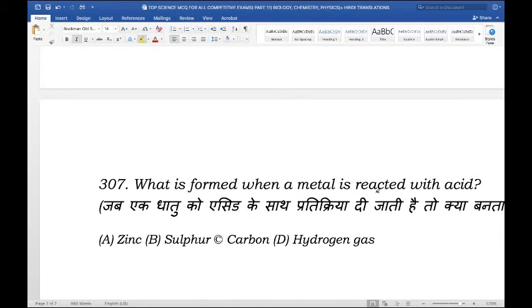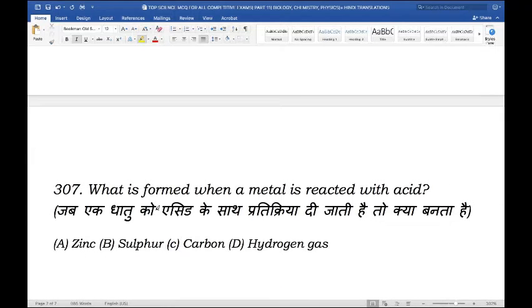Moving on to the next question. What is formed when a metal is reacted with acid? So when a metal is reacted with acid, does it form zinc, sulfur, carbon, or hydrogen gas? And the right answer here is hydrogen gas. Acid reacts with most metals to form a salt and hydrogen gas.